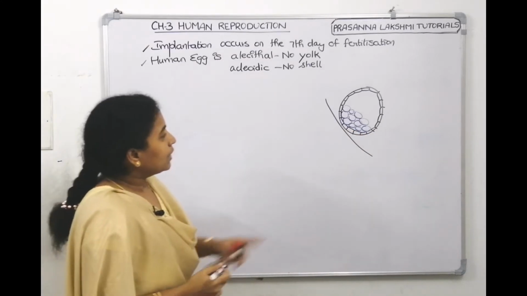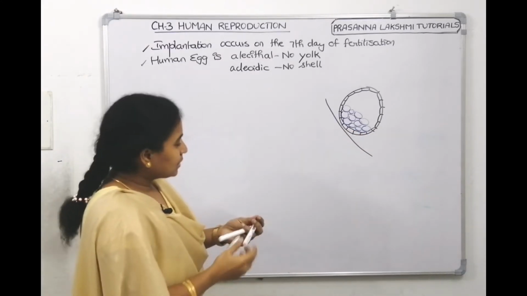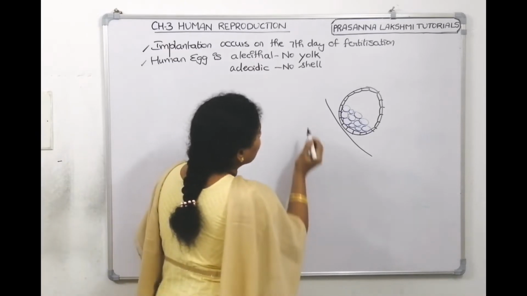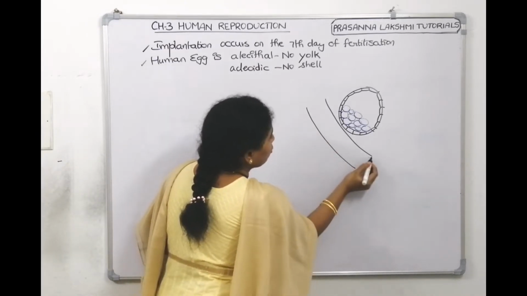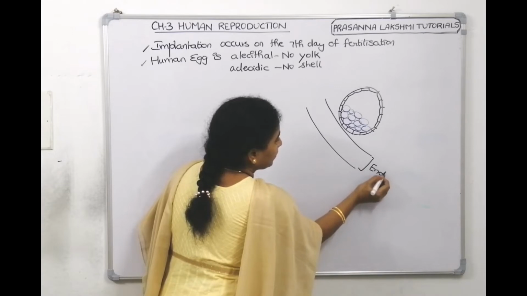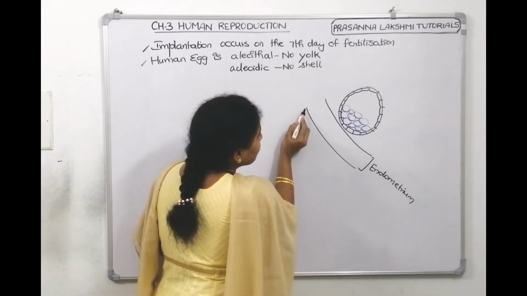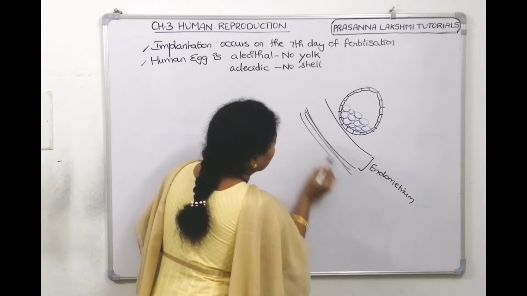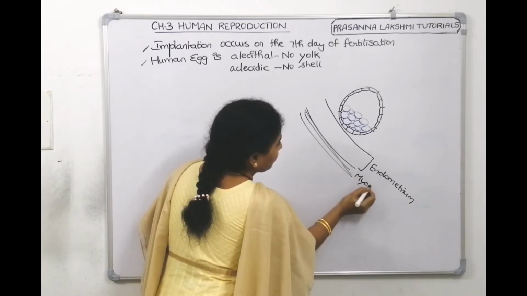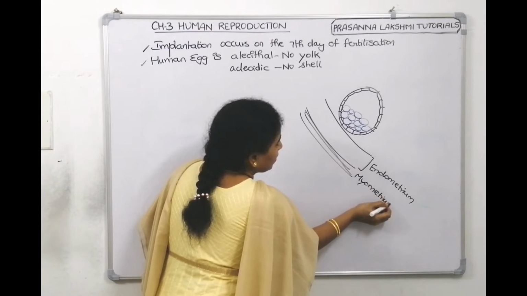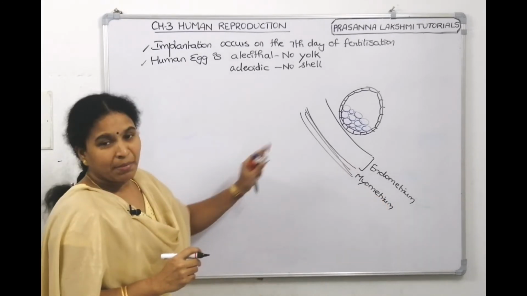Now all this is endometrium only. From here to here is the endometrium, which is the inner lining of the uterus, and this layer will be the muscular myometrium.